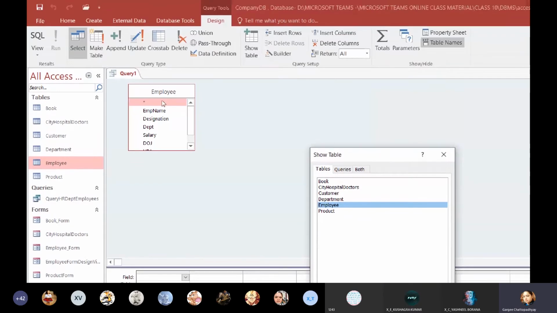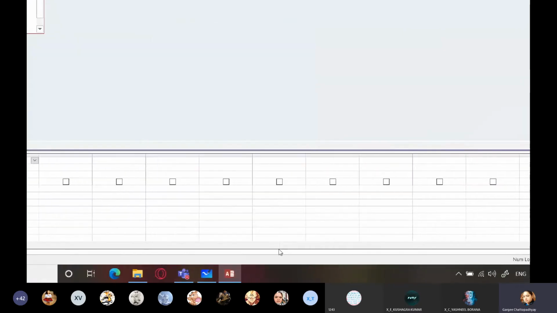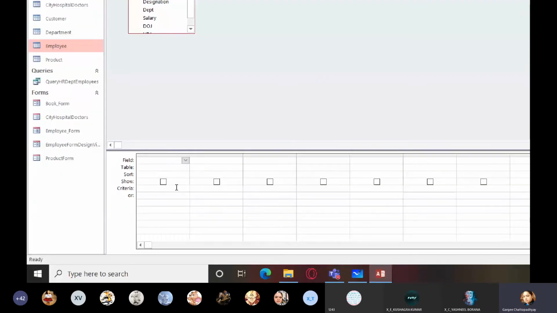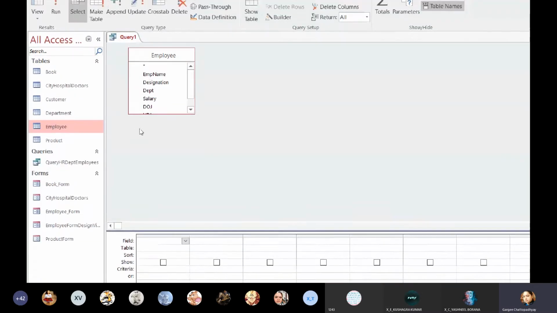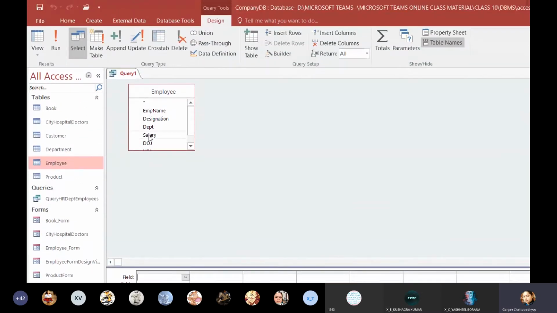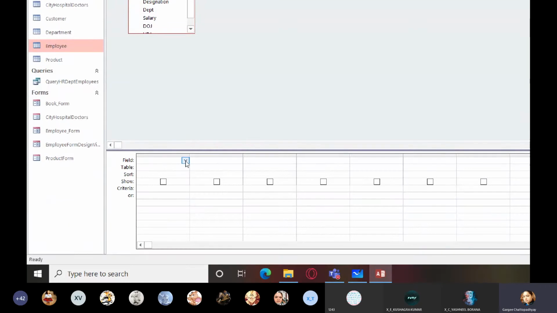This employee table appears here. Click on close. And now I'm going to specify the fields. I need to display only the employee name and salary. So first I'll select those. Employee name and salary. So these two, you can see a check mark over here. That means when the query is executed, only these two field values, employee name and salary, will be displayed. Now what do I need?